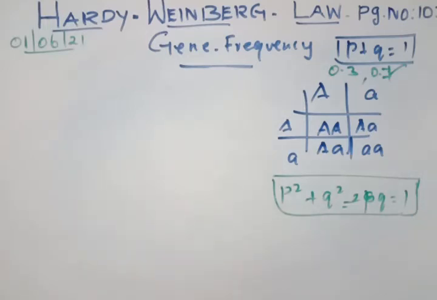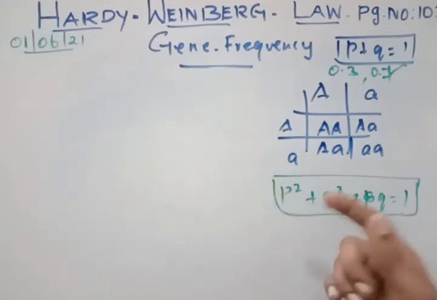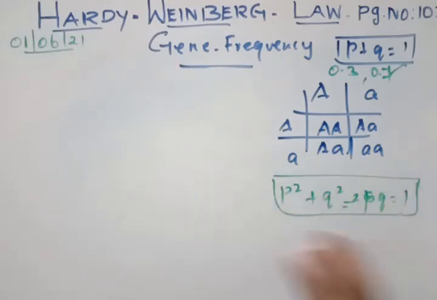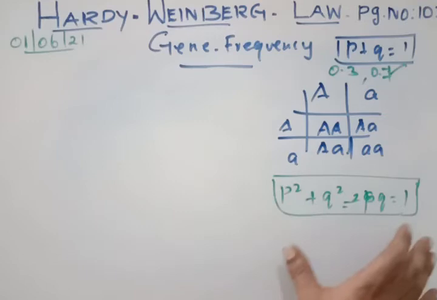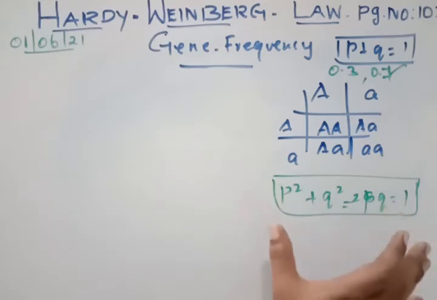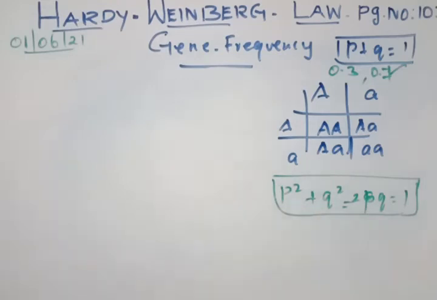Hardy and Weinberg do not know anything about the biological content. They are mathematicians. So they helped Punnett calculate how many dominant, recessive, heterozygous and homozygous there are by using a formula. This formula was given to find out how many types of gene frequencies and alleles there are in a particular population. They just know the maths. Based on this, we are going to find out in a large population